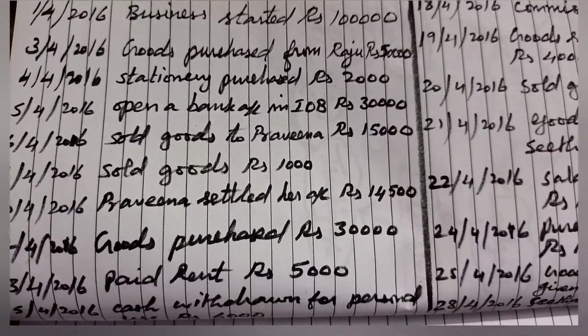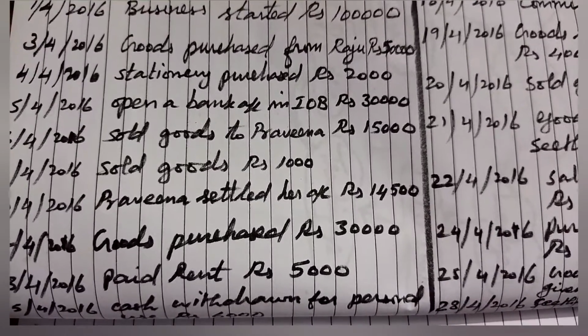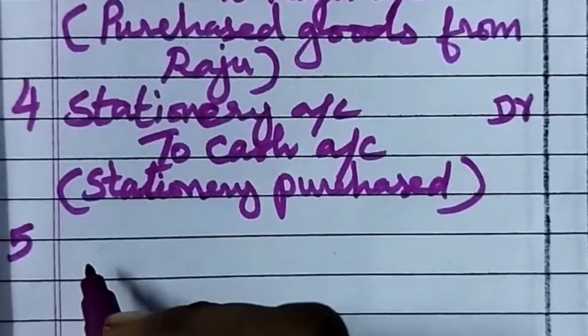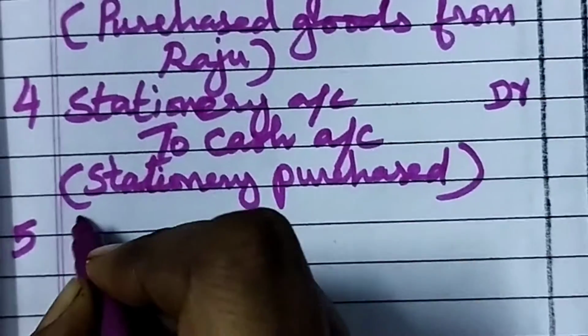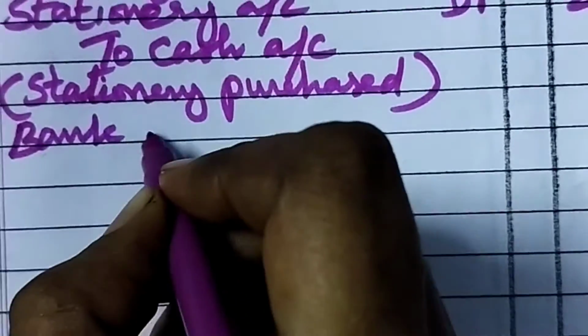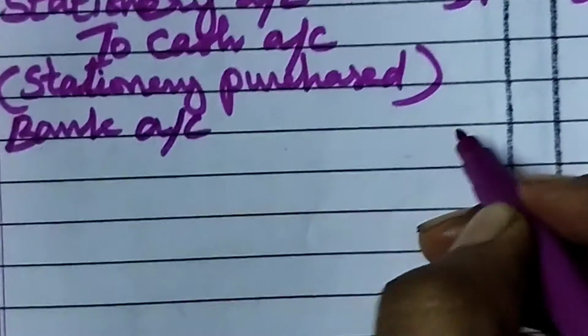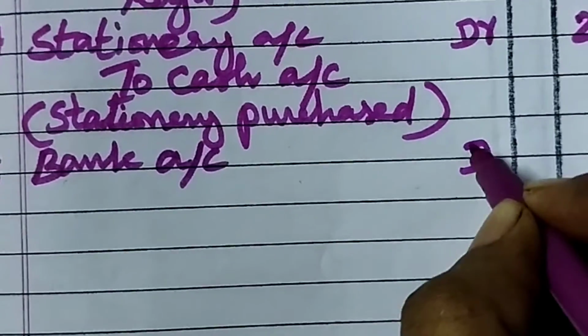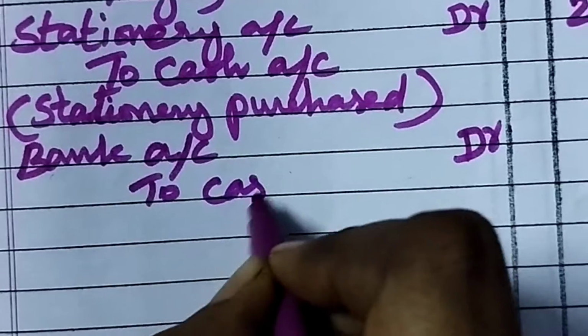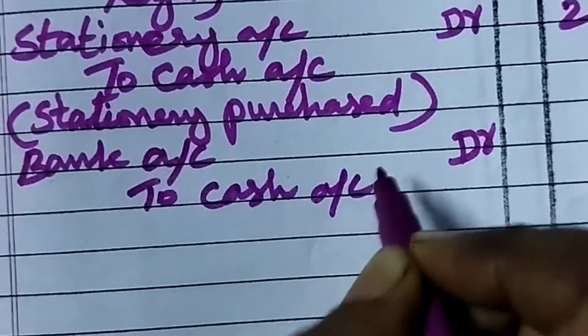Okay, now we can prepare the journal. 5th April. So 5th we can write it. Bank account debtor. Debtor to cash account, because we are sending the money.